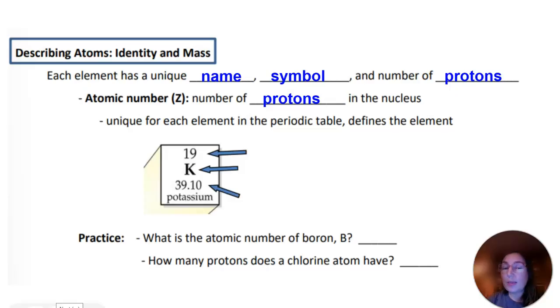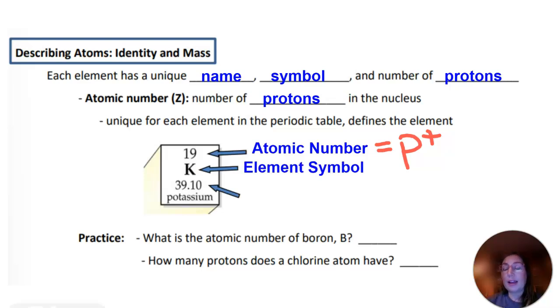And if we look at the periodic table, the big number in the top of an element box that's usually centered is that atomic number. That atomic number is equal to the number of protons. That tells us how many protons that element has. Then we've got the element symbol K, and then we've got its atomic mass.